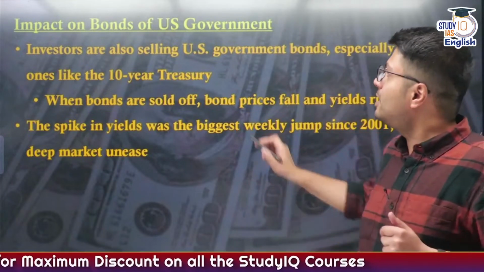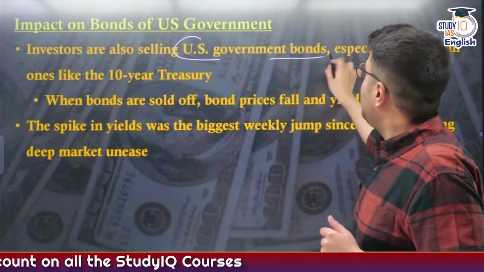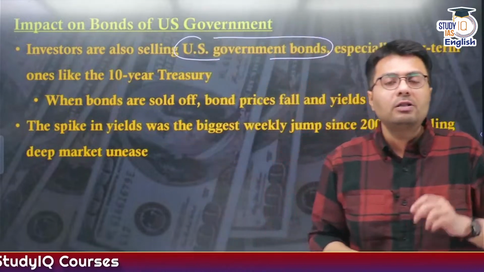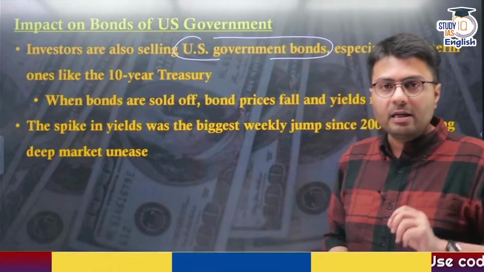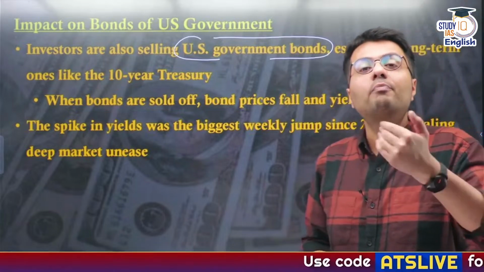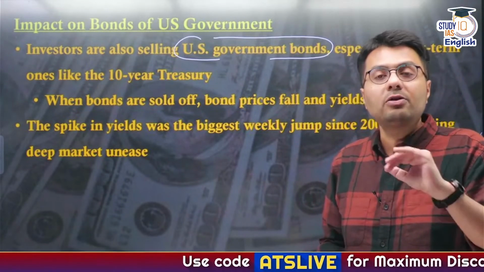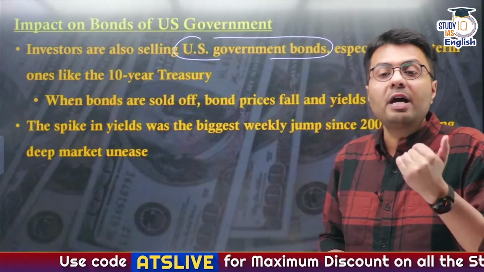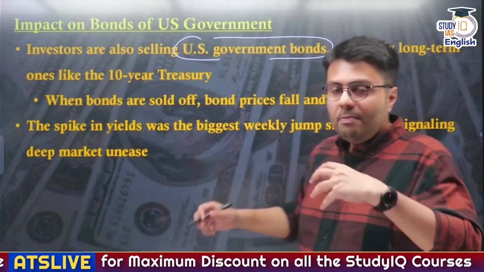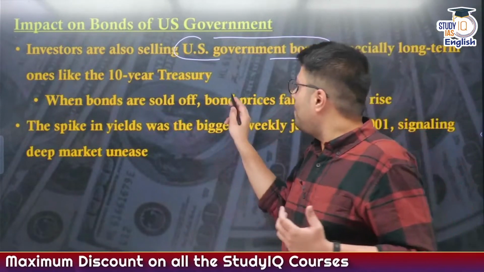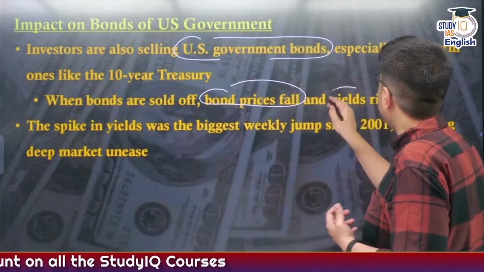Now, investors are also selling whatever they have invested in US government securities, known as treasury bonds, right? Indian government bonds are known as government securities; US government securities, or US government bonds, are known as treasury bonds. Now, when bonds are sold off, you understand, the bond prices reduce and the yields rise.